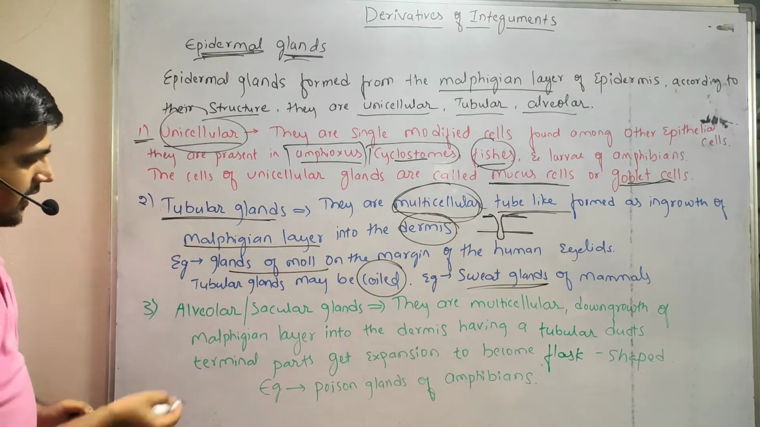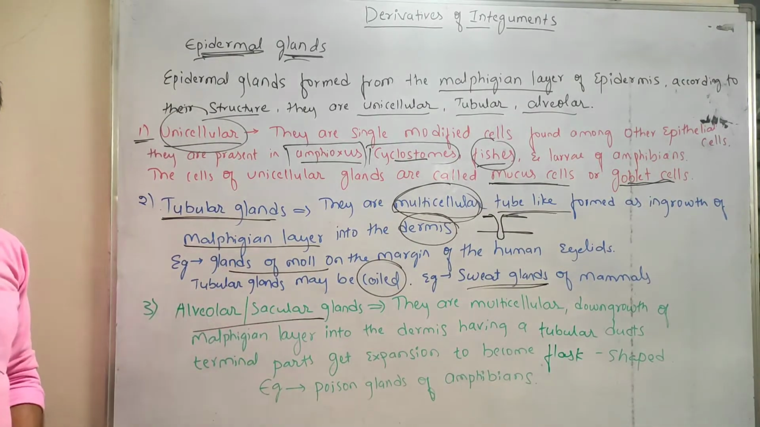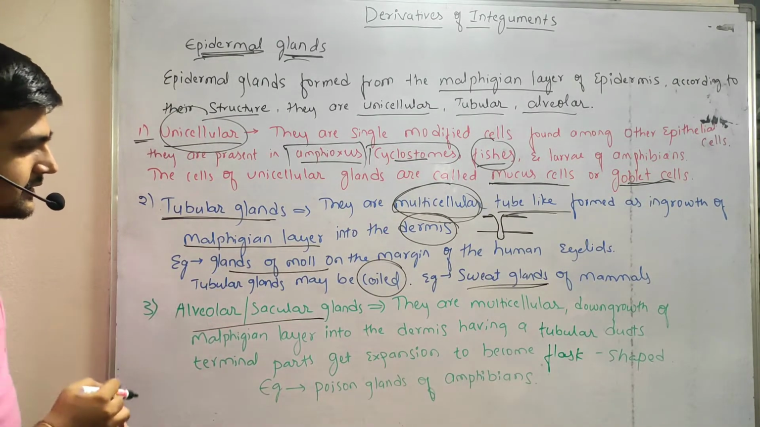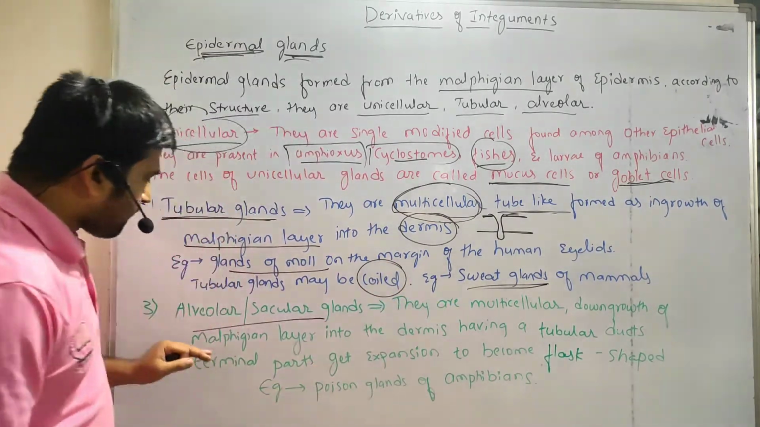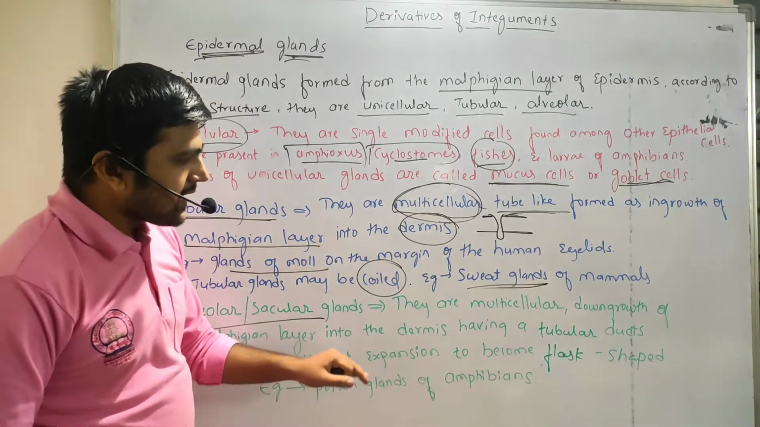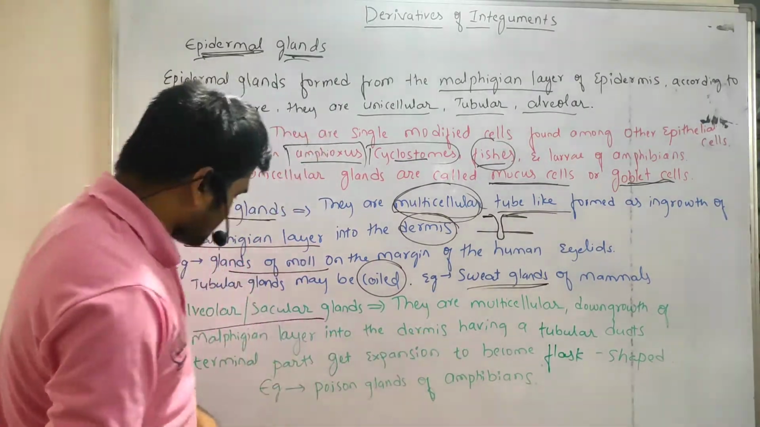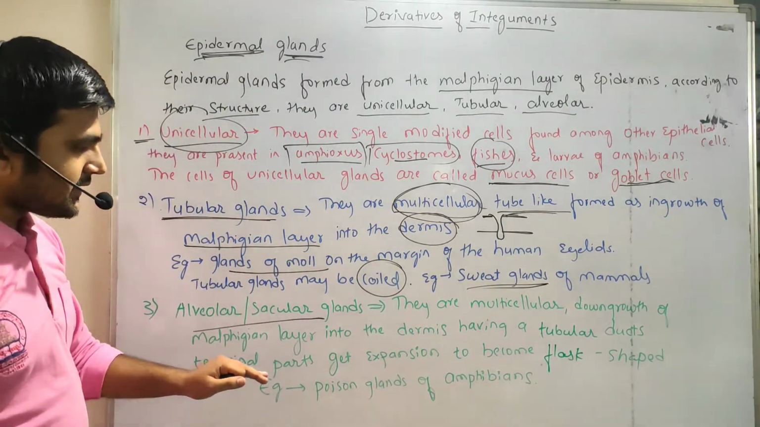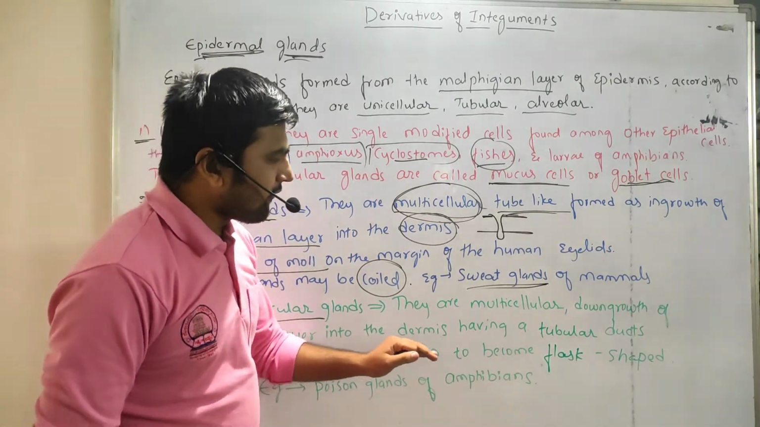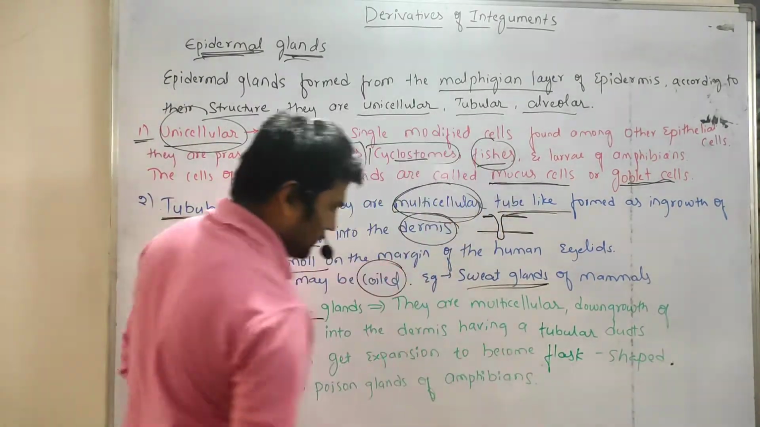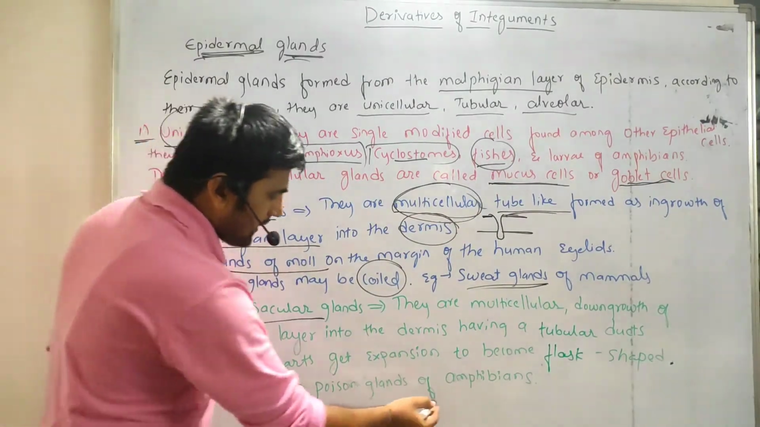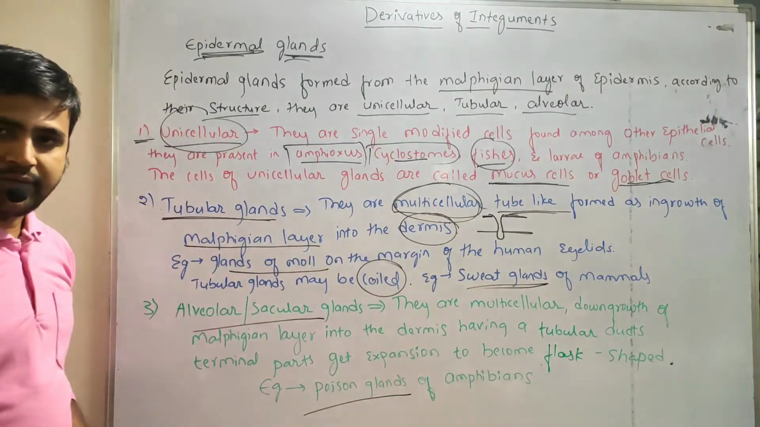And the third one is alveolar or saccular glands. In this case, they are multicellular downgrowths of the Malpighian layer into the dermis having tubular ducts. The terminal parts expand to become flask shaped. A good example is the Poison glands of the amphibians.